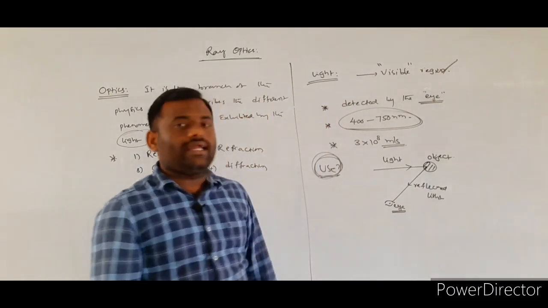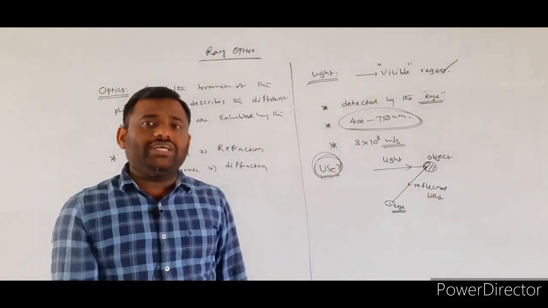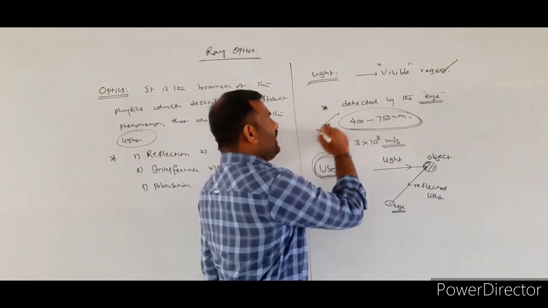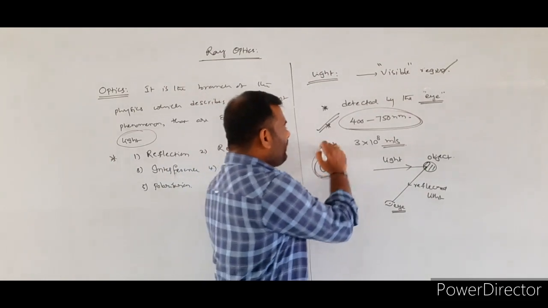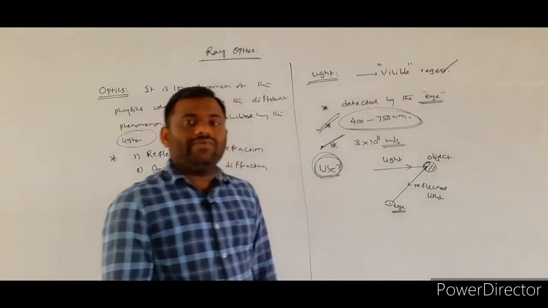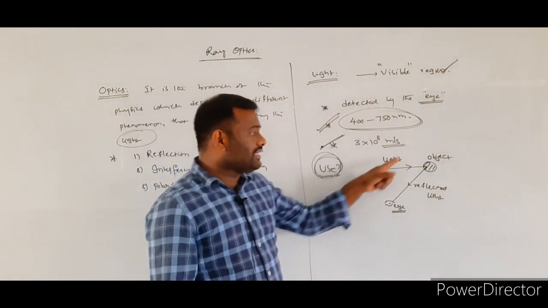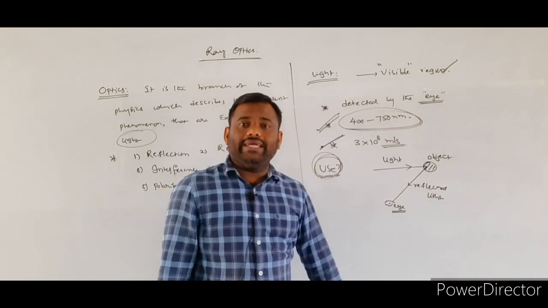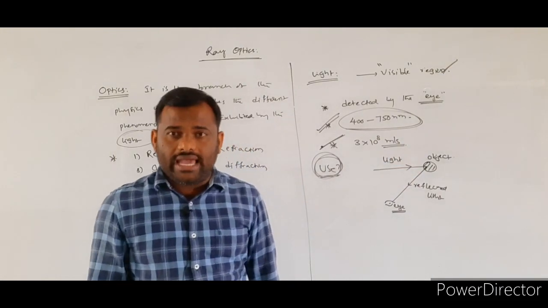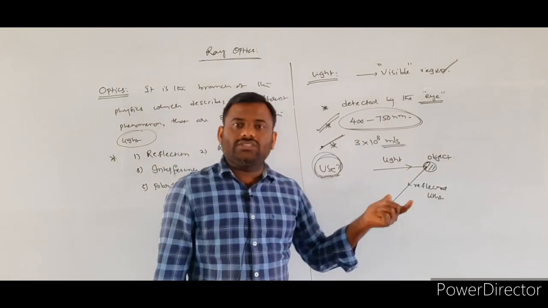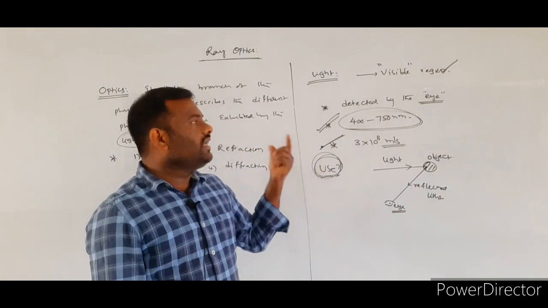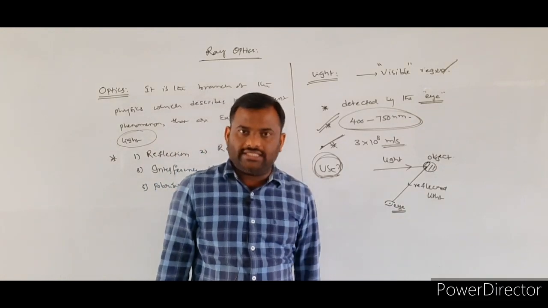So, what is light here? Light is part of the electromagnetic radiation whose wavelength is 400 to 750 nanometers, and it travels with the speed of light. Whenever light is incident over an object, the reflected light enters your human eye, and only then is the object visible, otherwise it is not visible. So, this is the basic information about light.